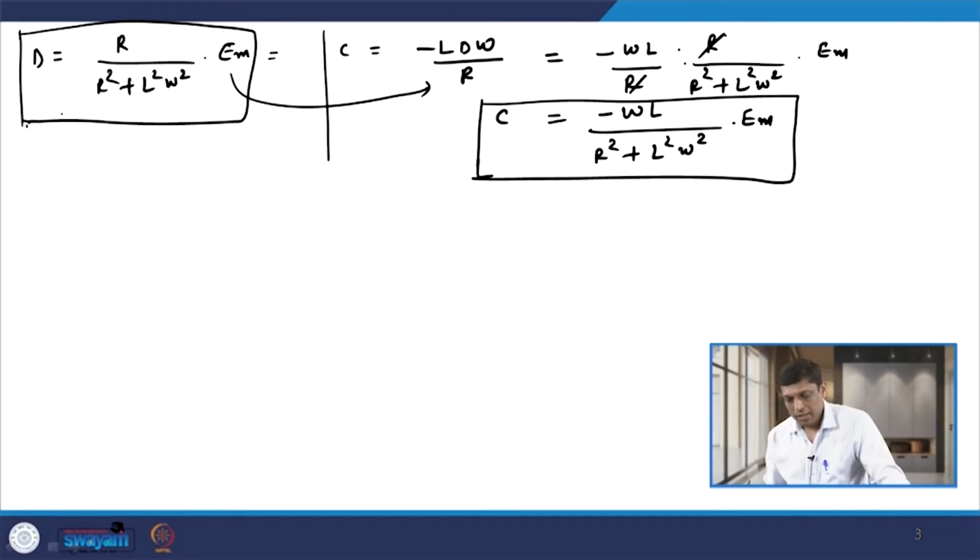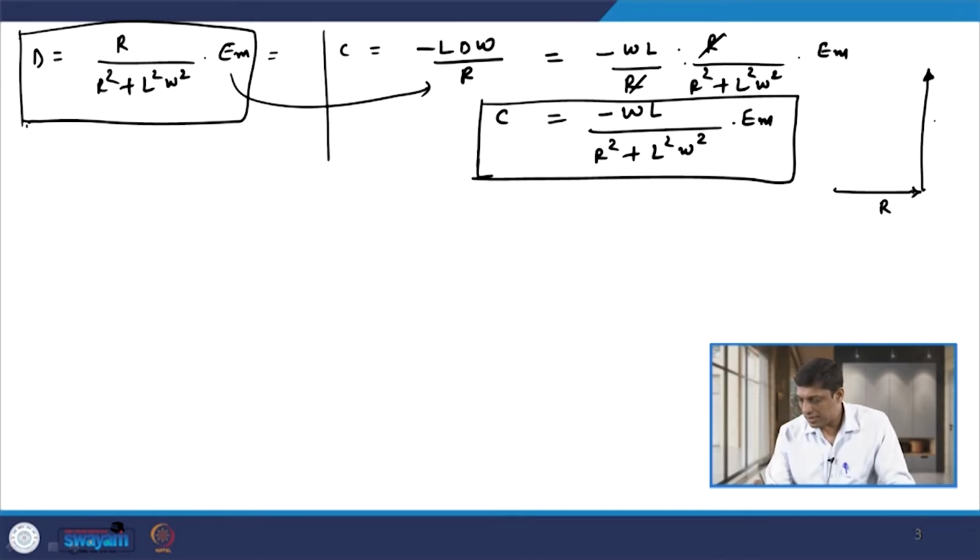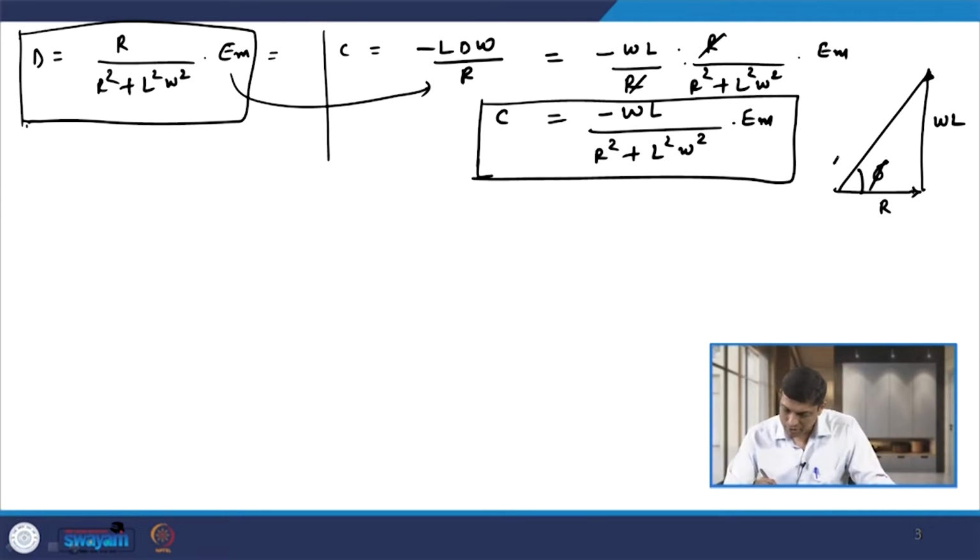Now, if I consider the impedance triangle, then in the impedance triangle we have R, and we have omega L. This is at an angle phi, where phi is equal to tan inverse X by R. So, this is given by Z, that is equal to square root of R square plus L square omega square.